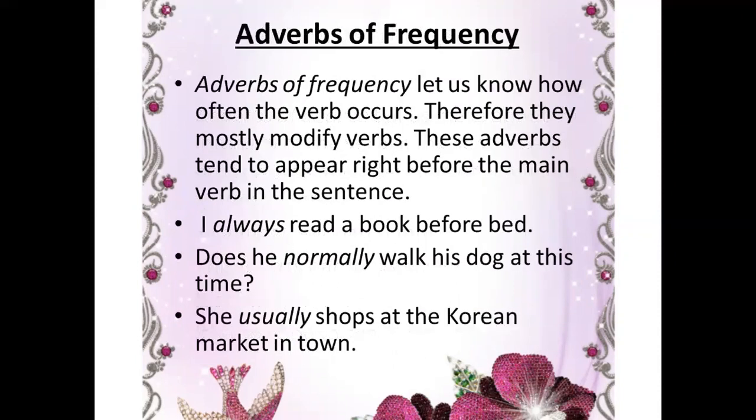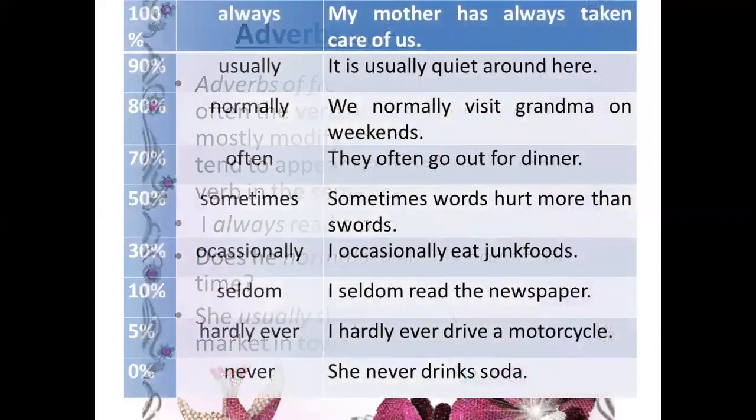Adverbs of frequency. Adverbs of frequency let us know how often the verb occurs. Therefore, they mostly modify verbs. These adverbs tend to appear right before the main verb in the sentence. I always read a book before bed. Does he normally walk his dog at this time? She usually shops at the Korean market in town.